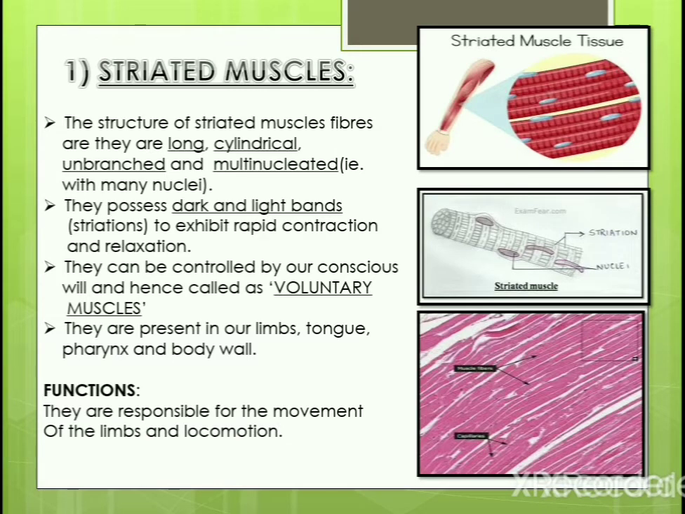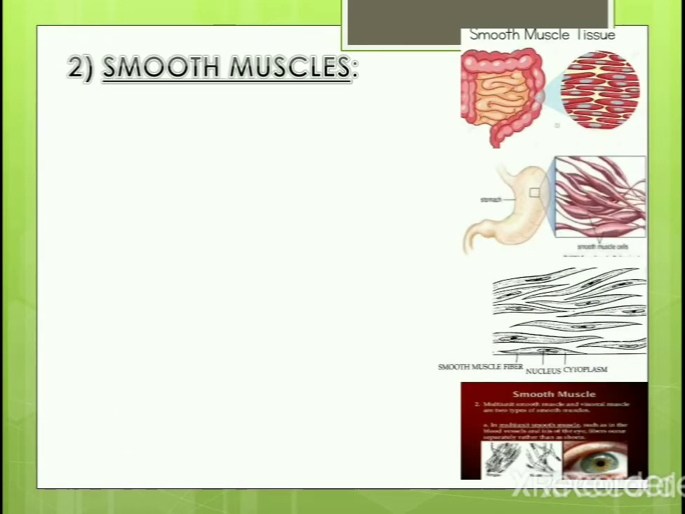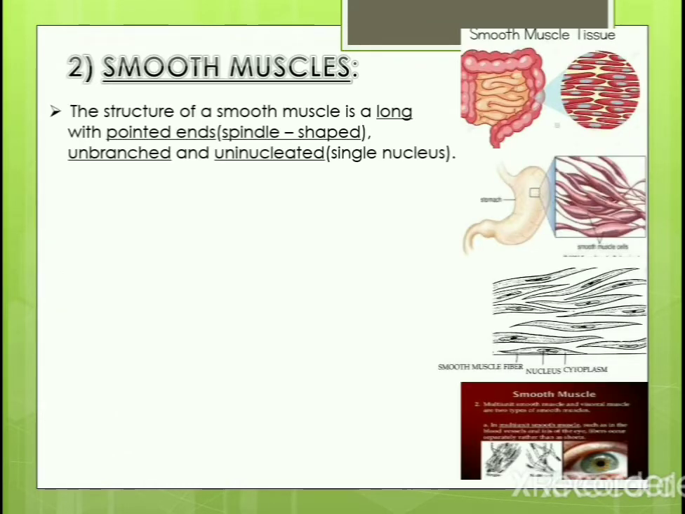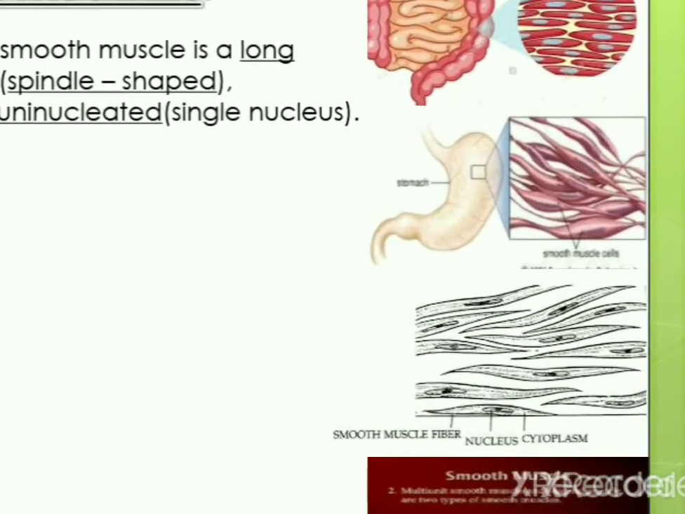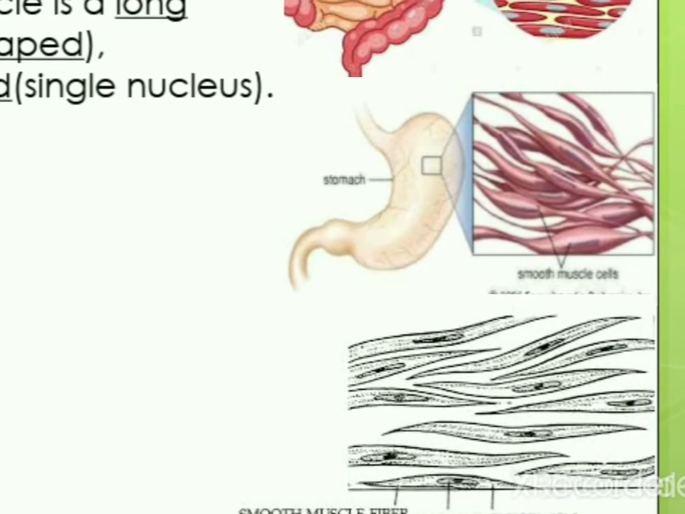The last picture shows the microscopic view of a real striated muscle. Next we will look on to the smooth muscles. The structure is a long cell with pointed ends.